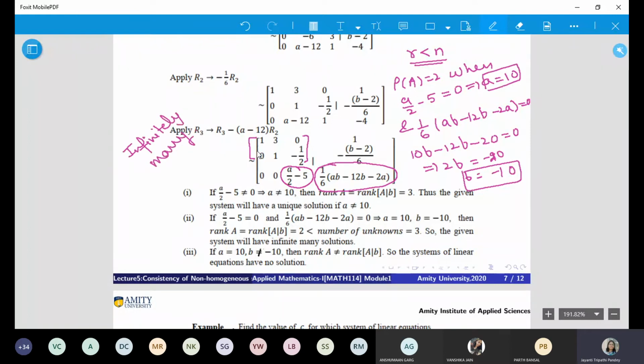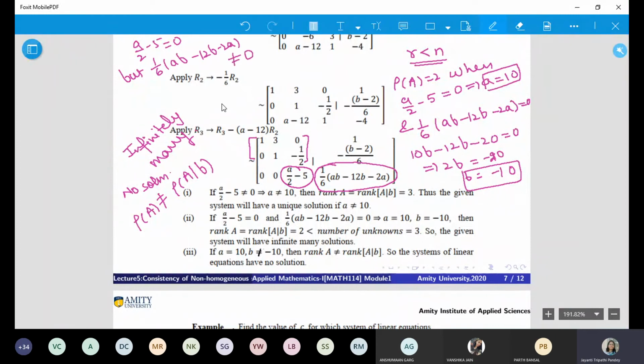Okay. Now what is the third case? In the third case, they are looking for no solution. No solution means rank of A should not be rank of A by B. In that situation, what should happen? A by 2 minus 5 is 0, but 1 by 6 AB minus 12B minus 2A should not be 0.